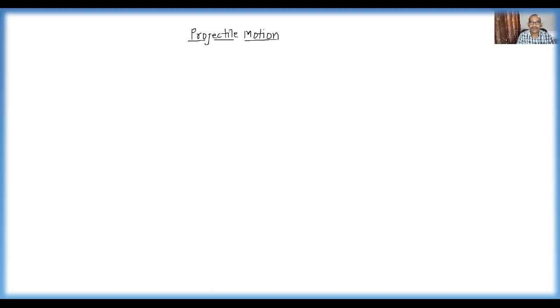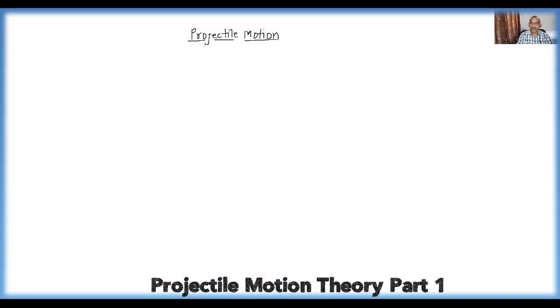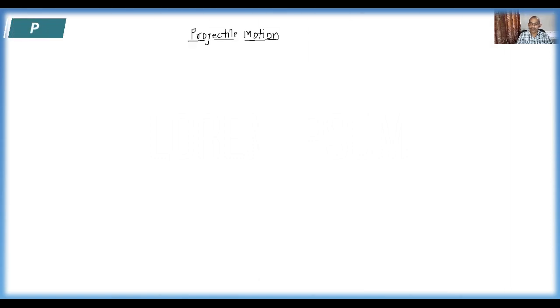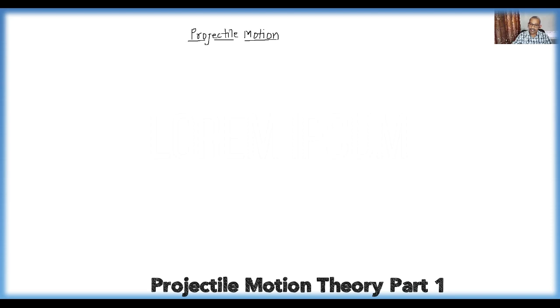Hello students, today in this lecture we'll discuss the theory part of projectile motion. We'll derive the formula for the equation of motion, and then what the range and maximum height attained by a projectile are. All these points we'll discuss in this lecture, and in further lectures we'll solve a number of problems on projectile motion. Now, projectile motion is a type of curvilinear motion.